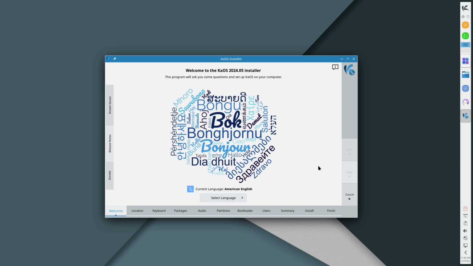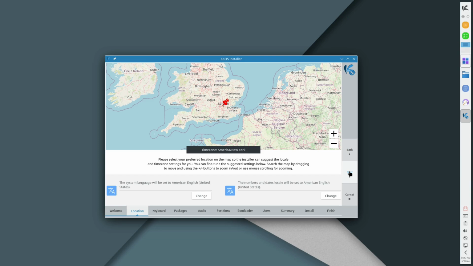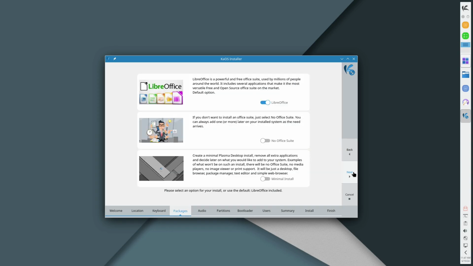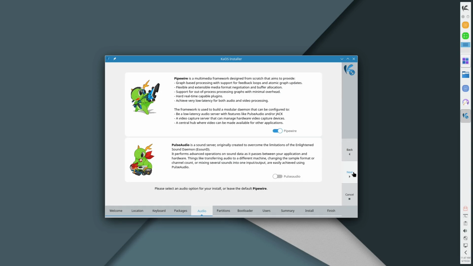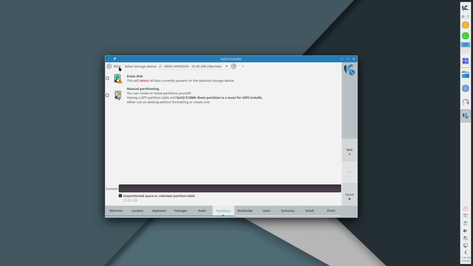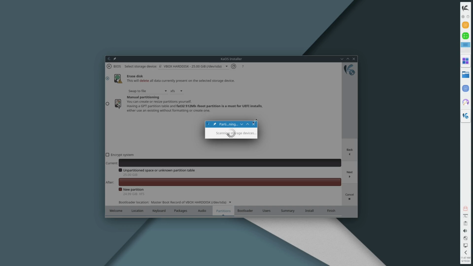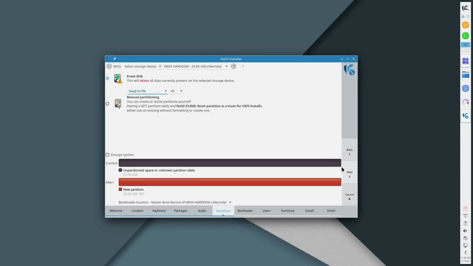So let's check this out. All right, so after about 30 seconds of waiting, the next is there. Let's see if it saved everything. Okay, New York, that's fine. Good, good. Go ahead and erase the disk. Here we can select the storage, so I'm not sure if whatever we choose to do with selecting the storage, if that'll work or not. We're going to skip through that because apparently it doesn't do anything.